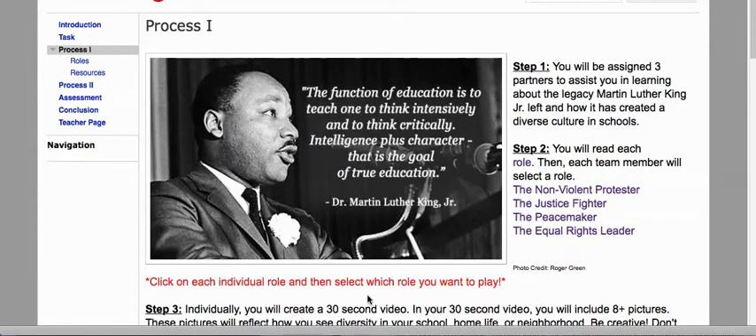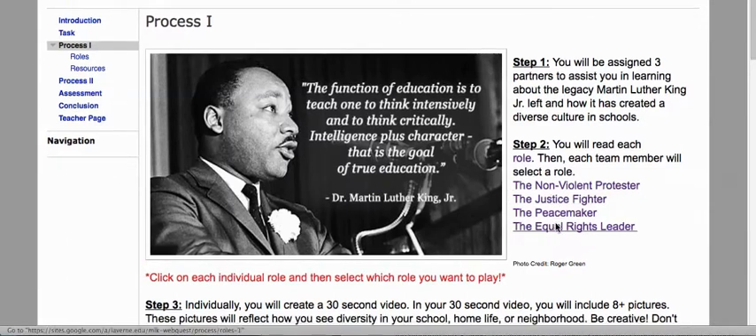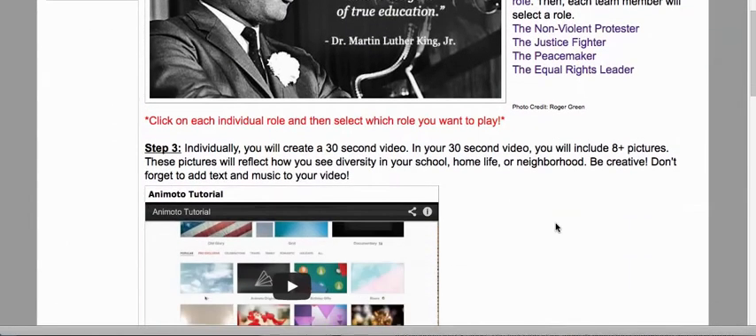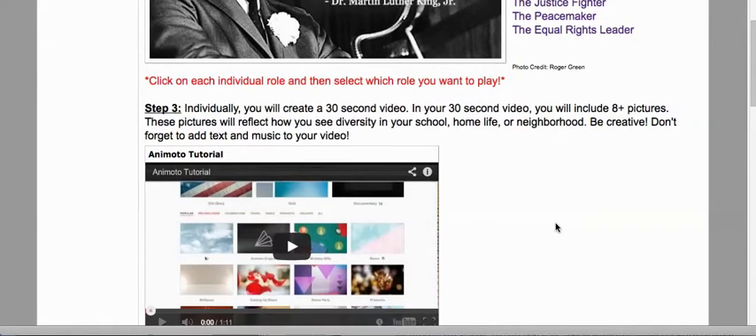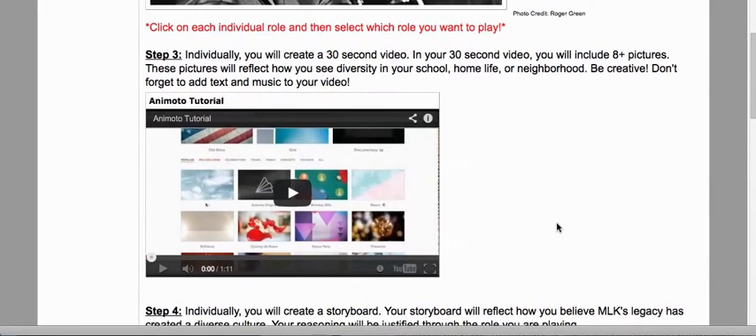First, they will get into groups. Second, they will read each individual role and select one. You could read the description of the role by either clicking on the role link or clicking on each individual role. Third, the students will create a 30-second video using Animoto. Their video will reflect the diversity the students see in their life at school or in their neighborhood. There is a tutorial for them to use on how to learn Animoto.